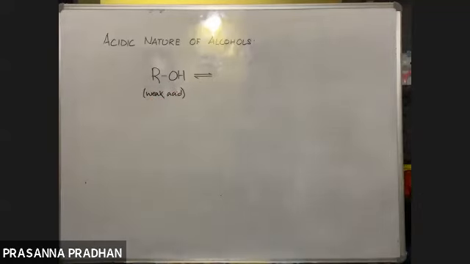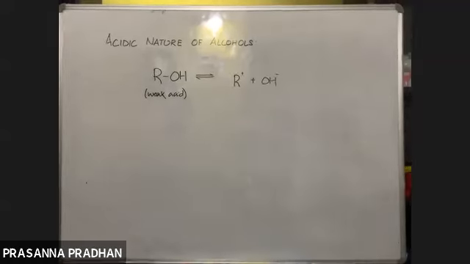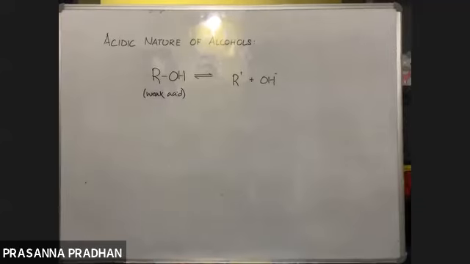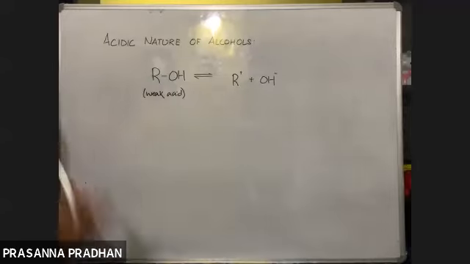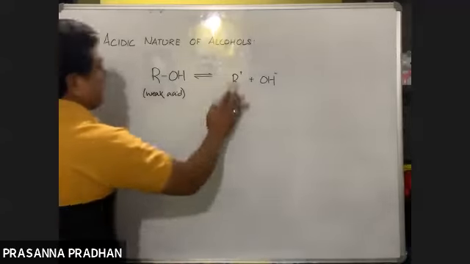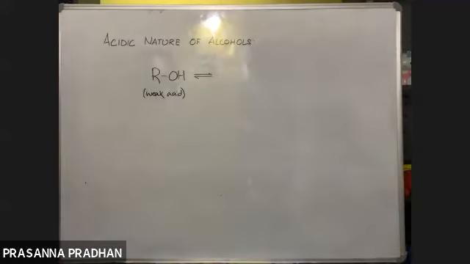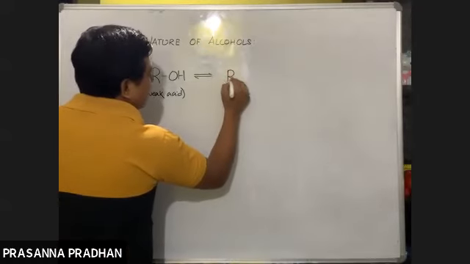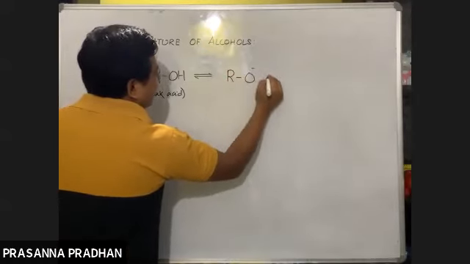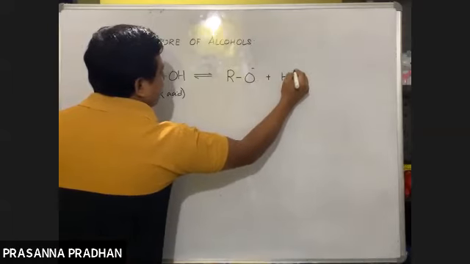So tell me, if it behaves as an acid, how does your alcohol ionize? Does it ionize to give us OH negative ion? That would mean that alcohol is behaving as a base. So obviously alcohols do not ionize in this way. Acid means they are proton donors. So alcohol ionizes to give us this anion, RO negative, plus a proton like this.